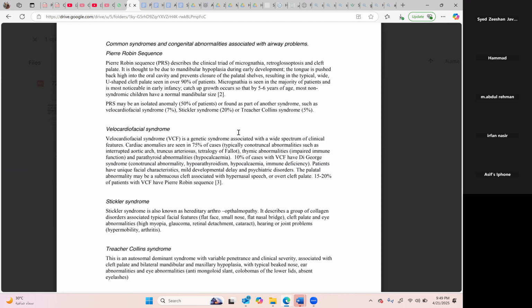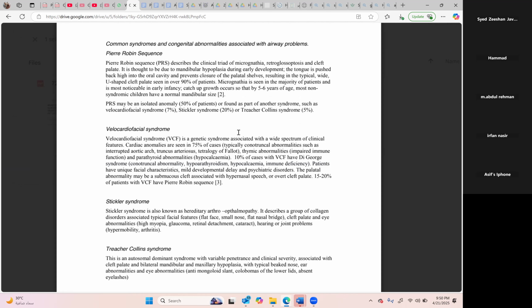In this Pierre Robin sequence, what happens? This Treacher Collins syndrome, what happens? Only a few of the words you should be knowing because they are associated with cleft palate. Like in this one, there is micrognathia, there is a small mouth, and there is mandibular hypoplasia.